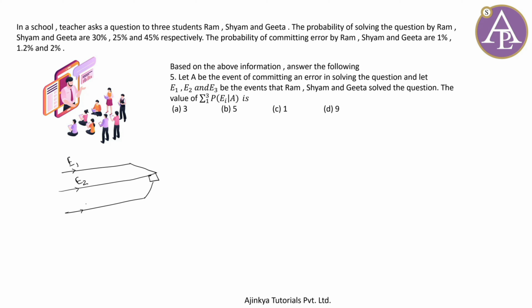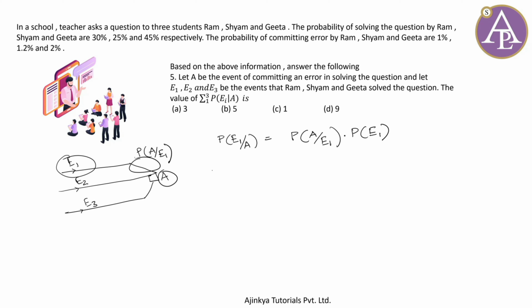This is your E1, E2 and E3. You already know about it now. ये of course A है इवेंट कमिटिंग एन एरर. तो जो EI given A है, well let's think about it. What is EI given A? So P of E1 given A is actually P of A given E1 times P of E1, यानी ये रास्ता P of E1, P of A given E1. अब डिवाइडेड बाय रहता है सम ऑफ टोटल पाथ्स. सम ऑफ टोटल पाथ्स यानी P of A, जो अपन पहले ही निकाल चुके हैं, कुछ 15 by 100 वगैरह वैल्यू थी उसकी. तो ये रहता है P of E1 given A.